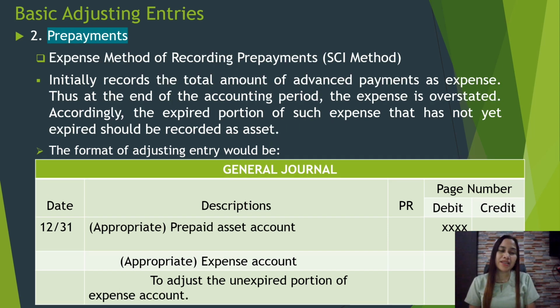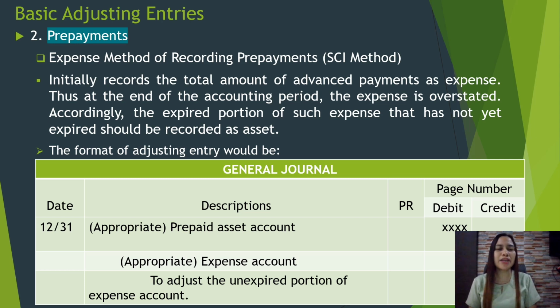In prepayments, we do not have only the asset method of recording prepayment or the SFP method. We also have the expense method of recording prepayments, or SCI method. So either of the two, it's in the policy of the company what particular method they are using when they are recording such prepayments, if it is the SFP method or the SCI method.